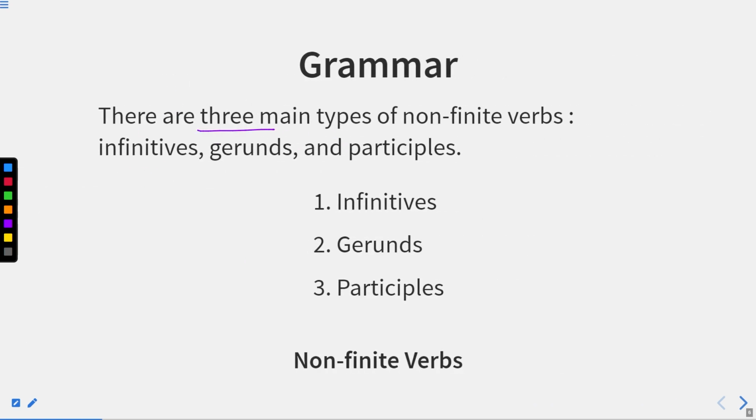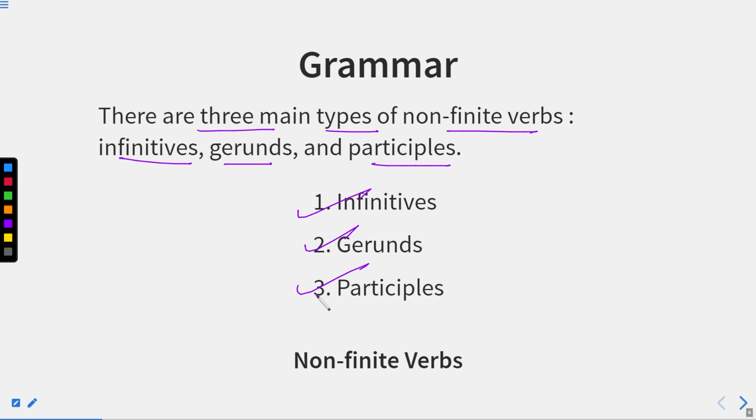There are three main types of non-finite verbs. First is infinitives, then gerunds, and participles. So we have infinitives, gerunds, and participles. These are three types of non-finite verbs and we'll discuss them one by one. First, let us discuss them in brief. After that, we'll have the definitions and the examples of these verbs.